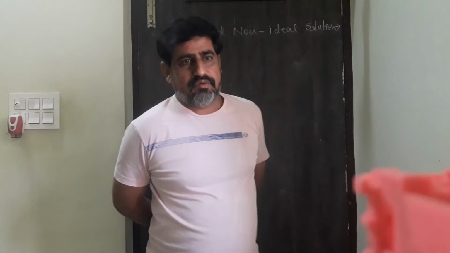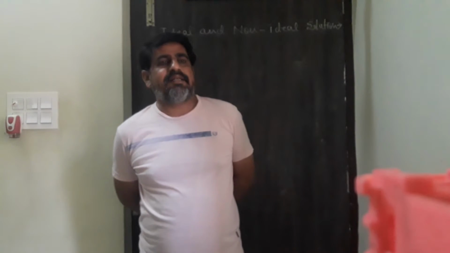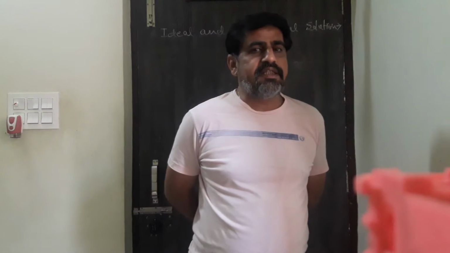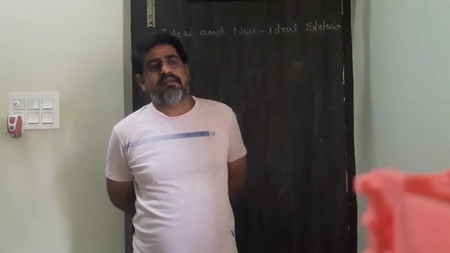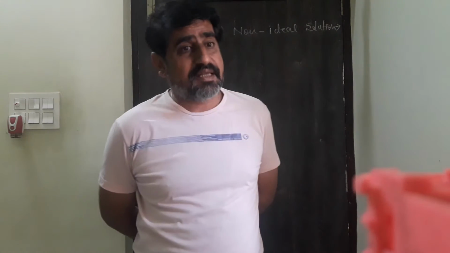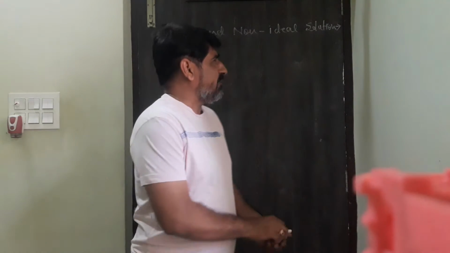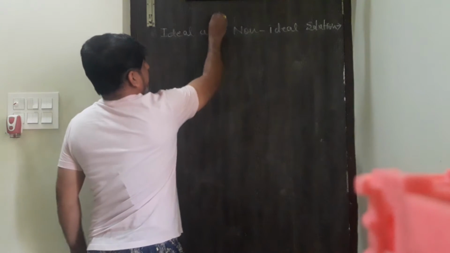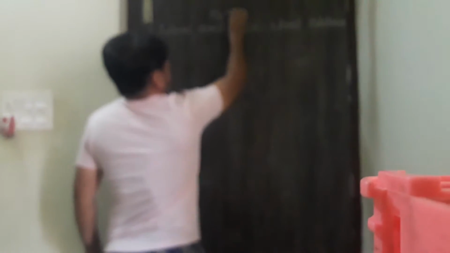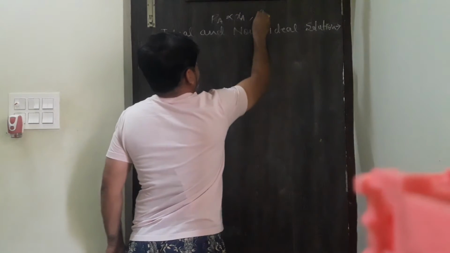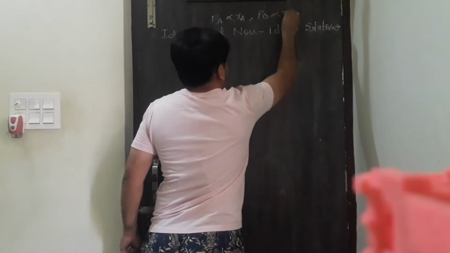According to Raoult's law, the partial vapor pressure of each component, when both solvent and solute are volatile, is directly proportional to its mole fraction. That means PA is directly proportional to XA and PB is directly proportional to XB.